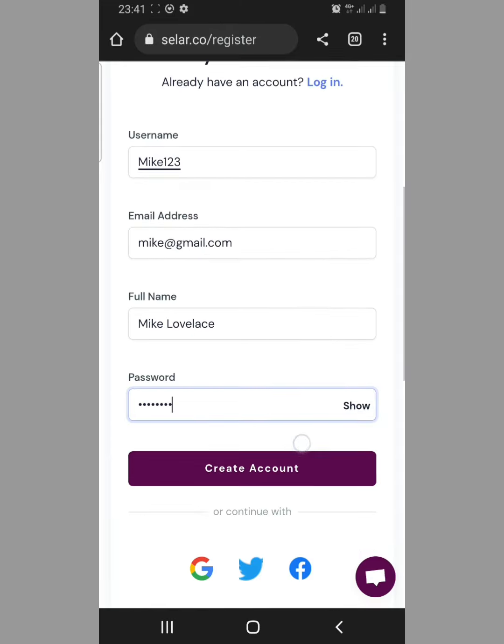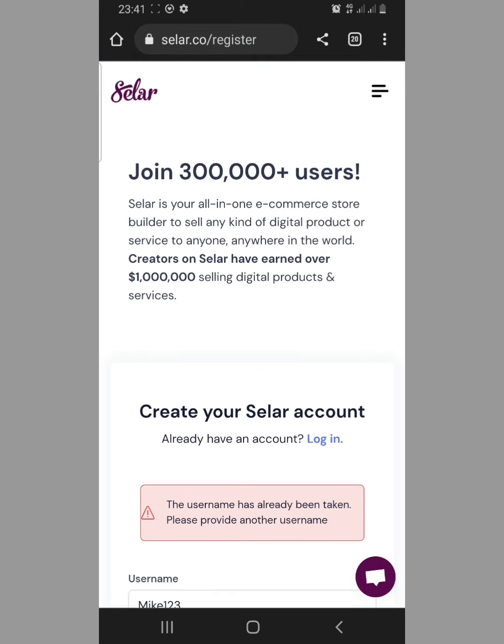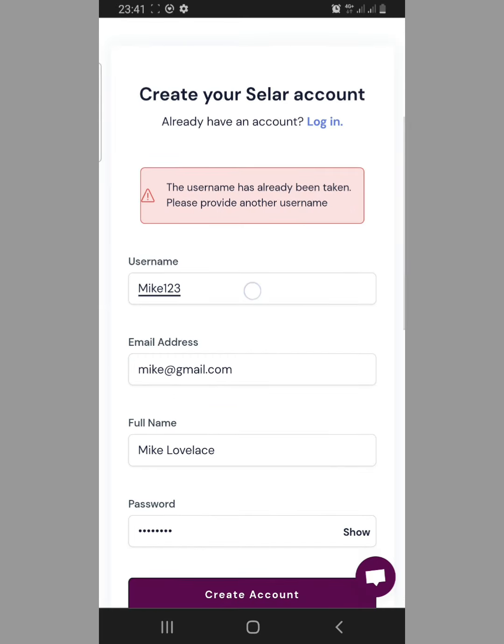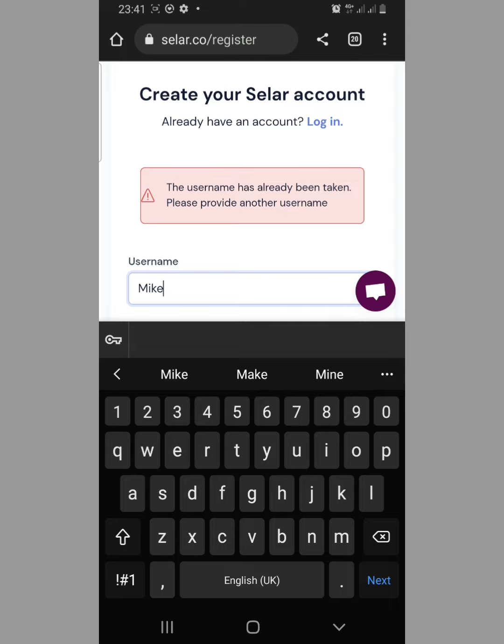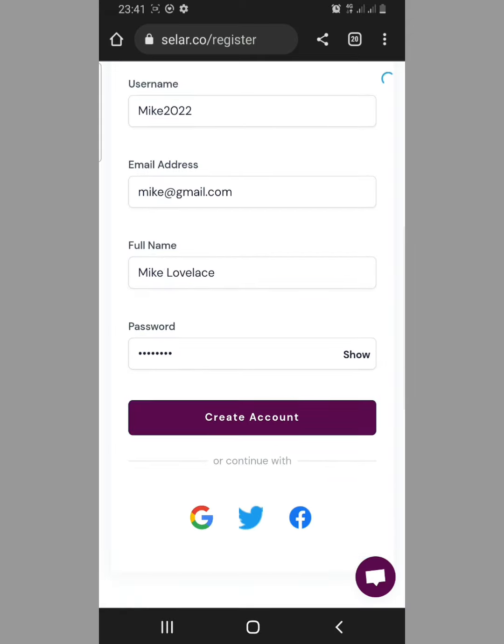Now come here and create account. They say this name has already been taken. Wow, guys are actually using this every day. So they are using different names.